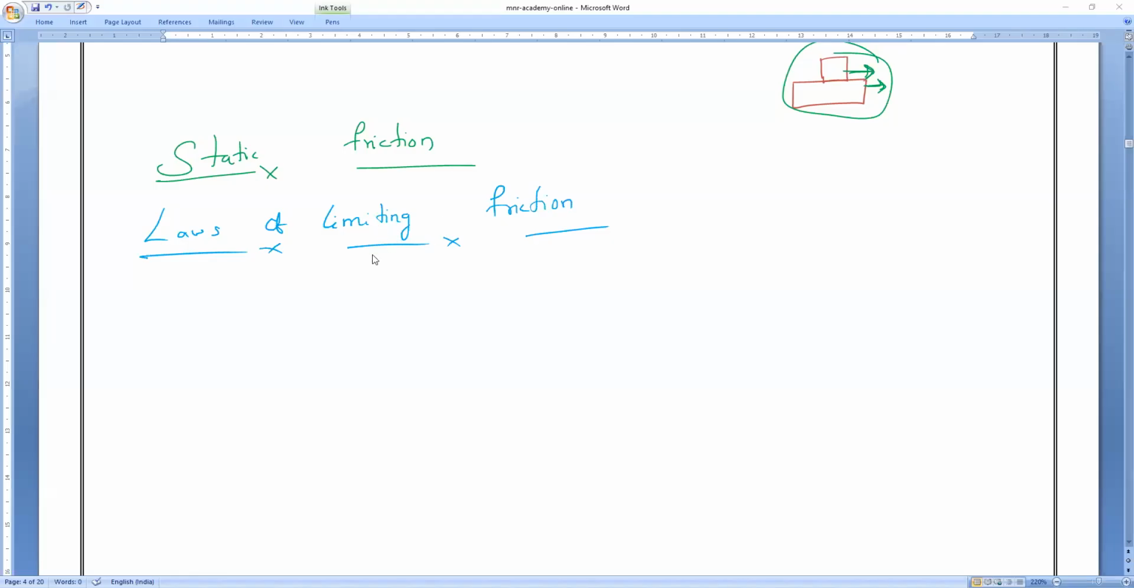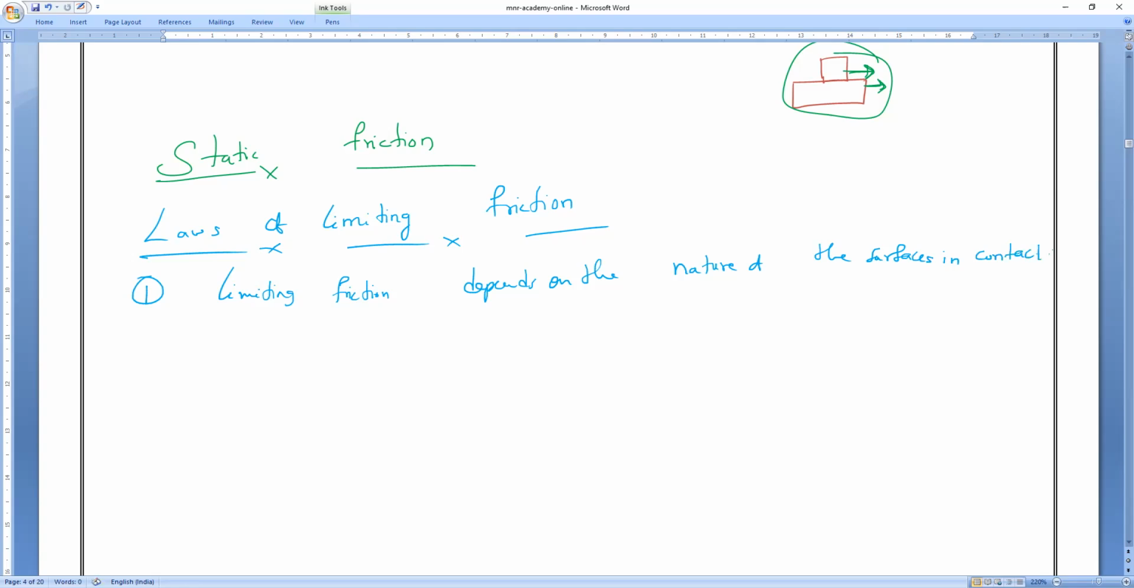Laws of limiting friction. First law: limiting friction depends on the nature of the surfaces in contact. Static friction, the maximum friction, depends on the nature of the surfaces in contact.